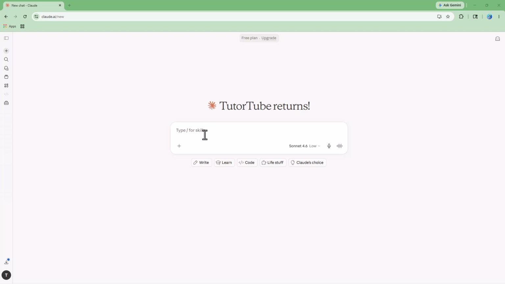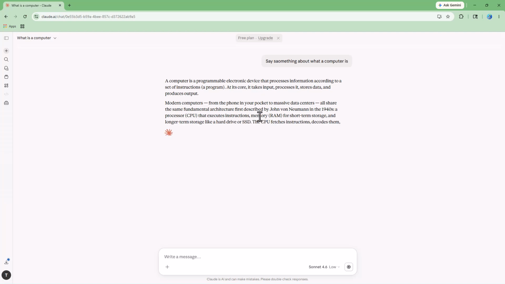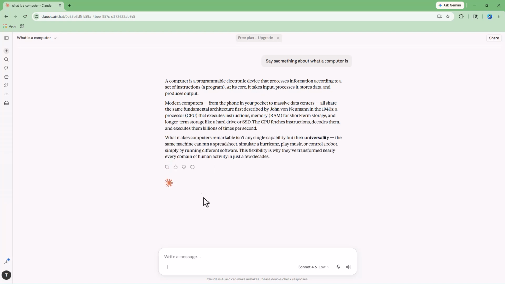So by default, if I were to tell it, let's say, for example, something about what a computer is, then it simply goes ahead and gives me a straightforward answer. It says a computer is a programmable electronic device. So it gives a very formal answer right here.